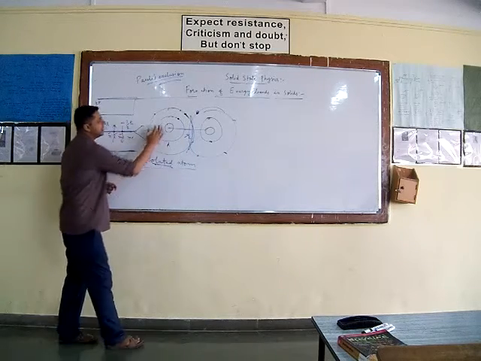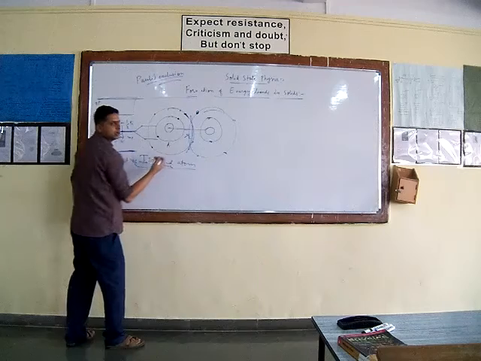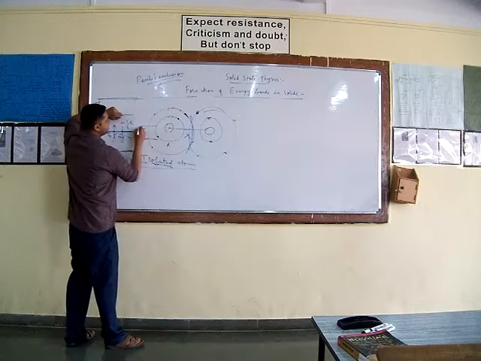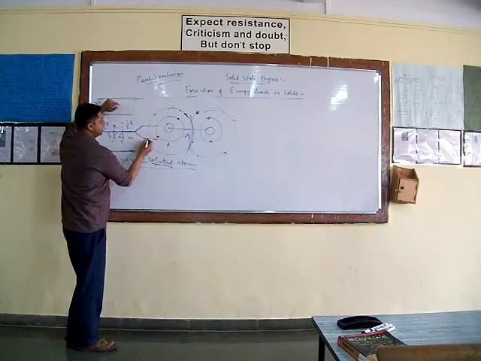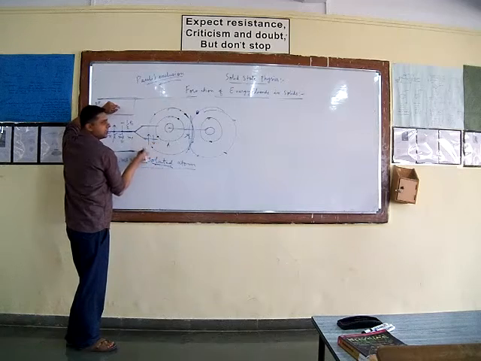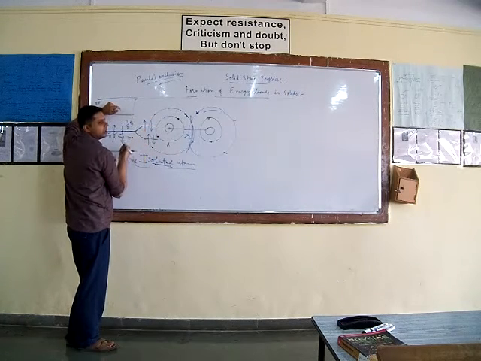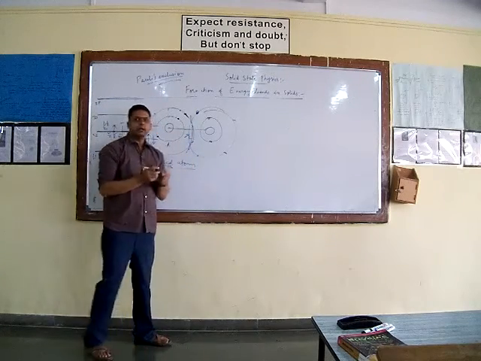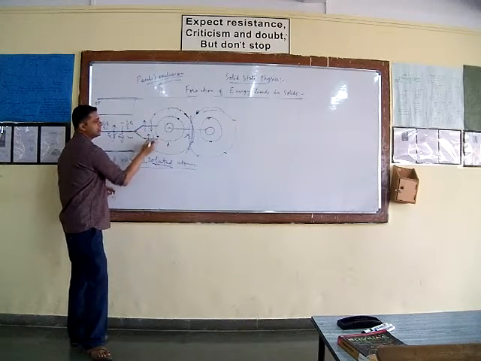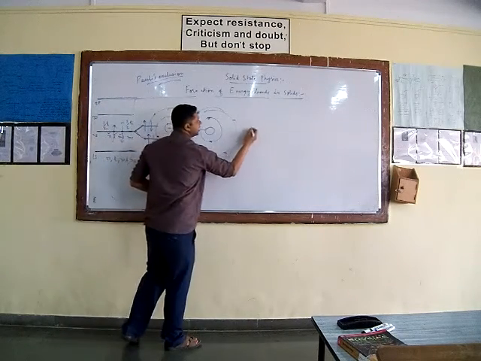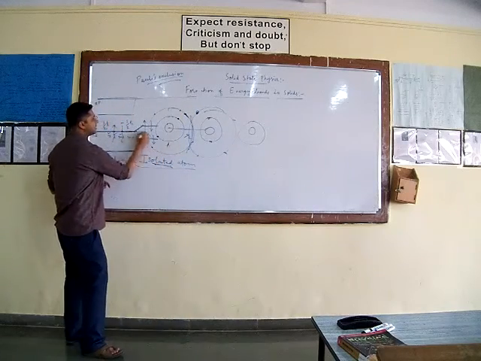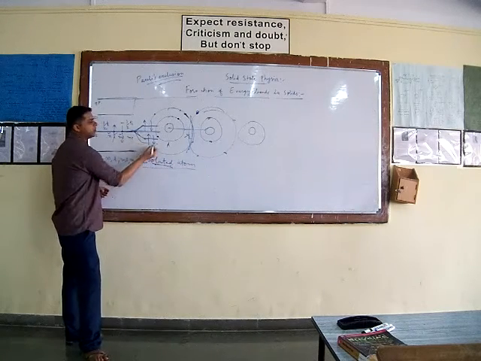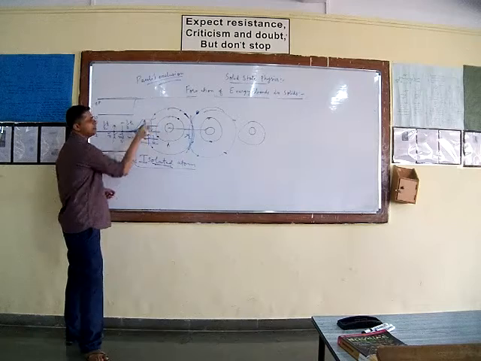And therefore, if there are a large number of valence electrons, then in that case this single energy level will split up into two energy levels. Now in these split energy levels, one can accommodate two electrons, and the other can accommodate two electrons. So if two atoms come in close proximity, then this single energy level will split up into two energy levels. If there are three atoms in close proximity, then this single energy level will split up into three energy levels. If four atoms come in close proximity, then it will split up into four energy levels. If five atoms come in close proximity, it will split up into five energy levels.